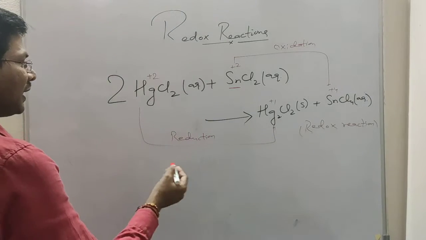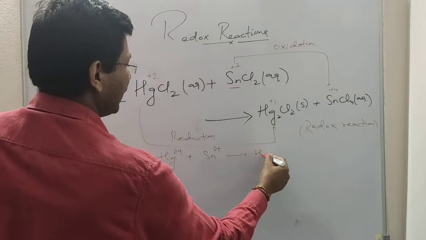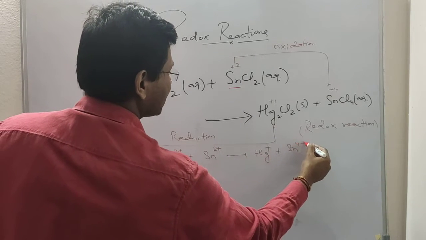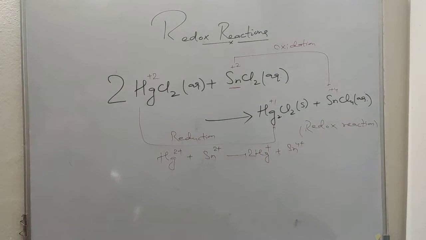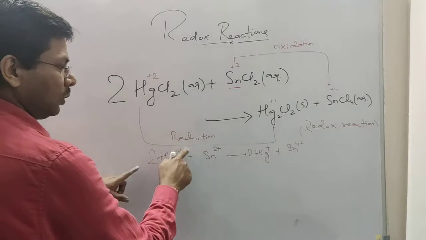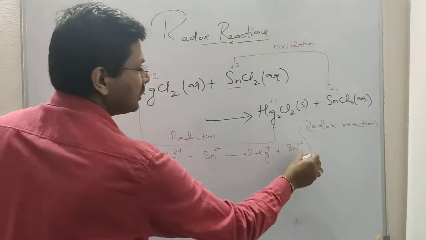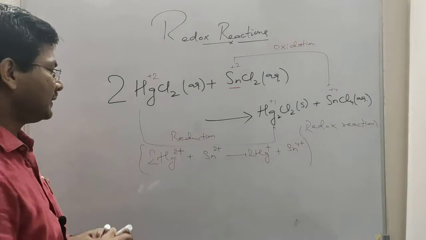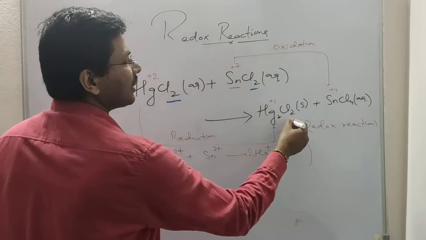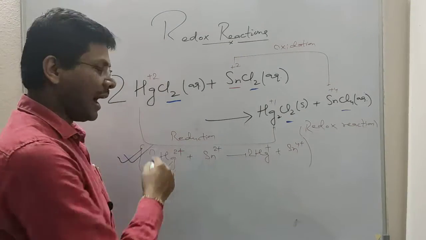So we can write this equation like this also: Hg2+ plus Sn2+ gives Hg+ plus Sn4+. If we want to balance it, we can balance it also. So this is the balanced equation. The ions which are common on both sides cancel each other. The chloride ions are the spectator ions, so they do not appear in the balanced equation. This is called the ionic equation.